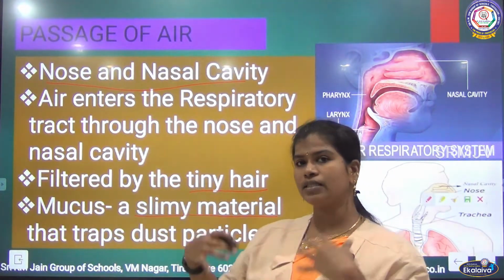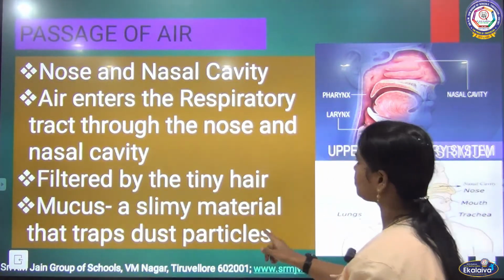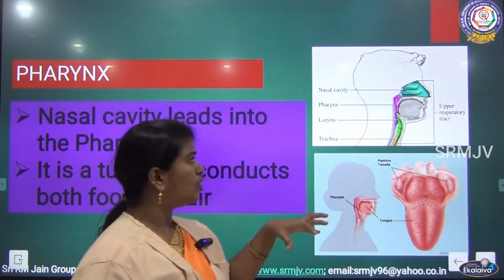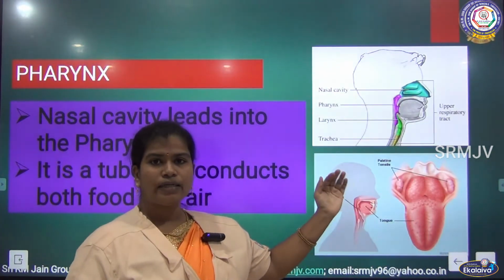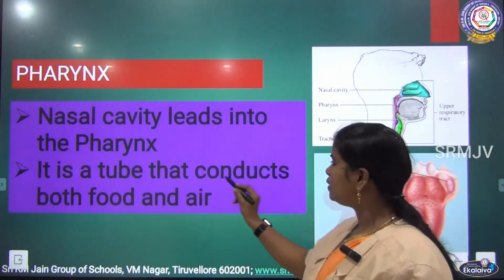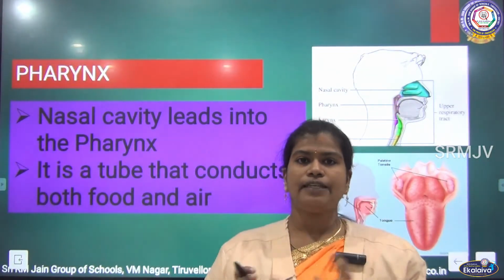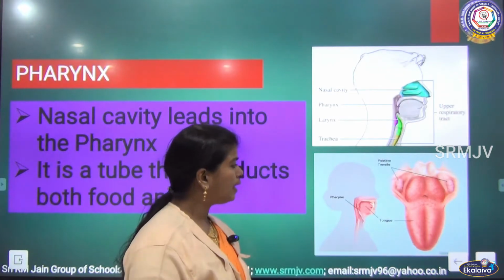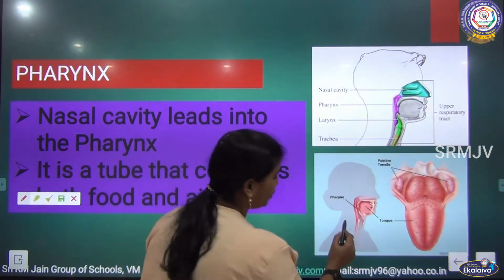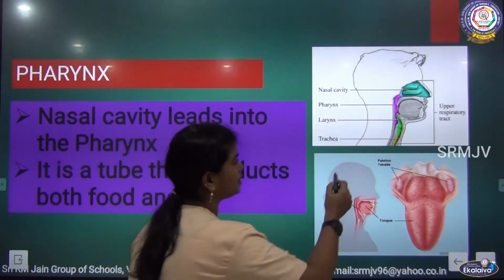After that we'll see where the air goes. The next part is the pharynx. After the nose, the air enters the pharynx. Pharynx is a tube that conducts both food and air. Near the pharynx we have a part called the epiglottis, which you can see in this picture.